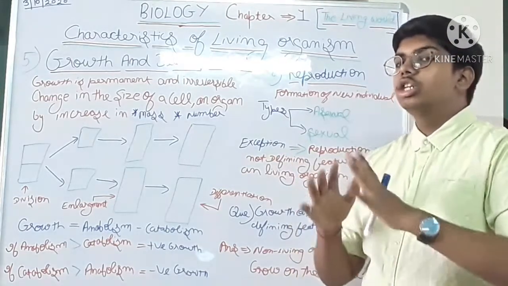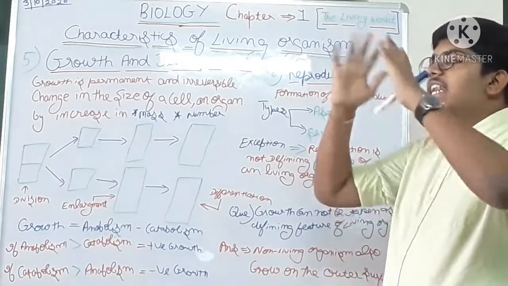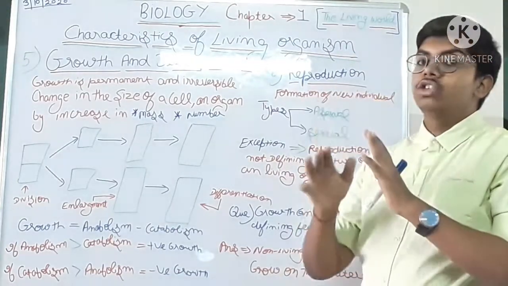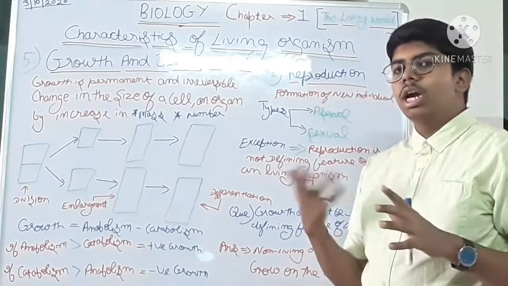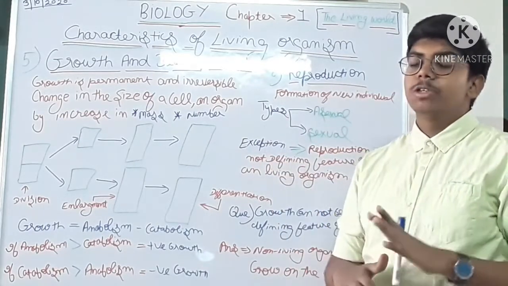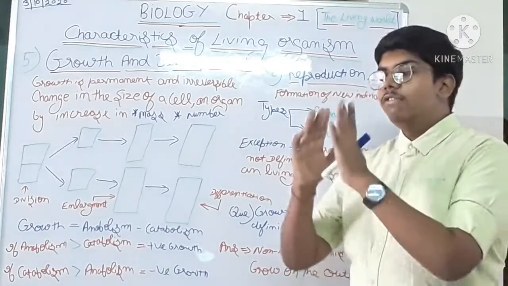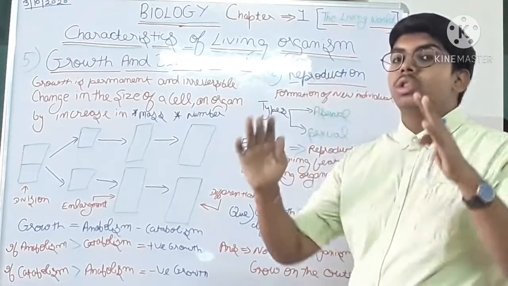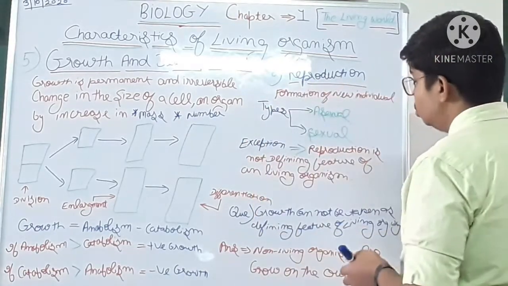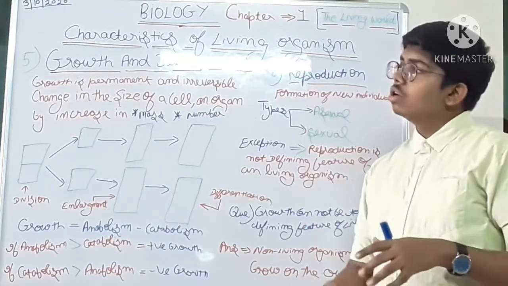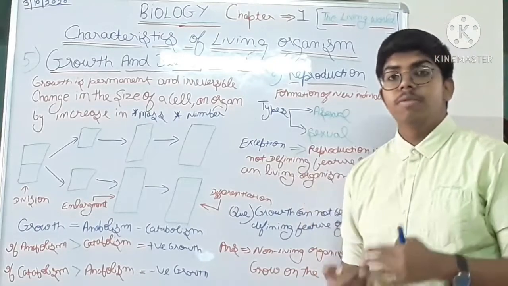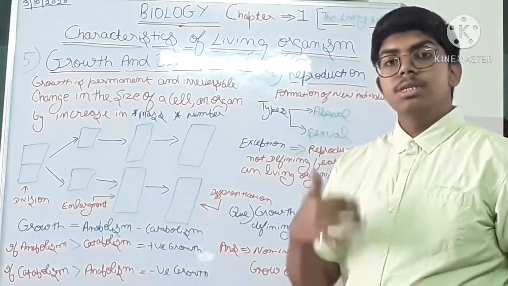Many things contribute and form a thick layer on the outer surface of the mountain. They get deposited there, water, soil, whatever substance, and they form a layer and show growth. So non-living things also grow on the outer surface, while living organisms grow from inside.